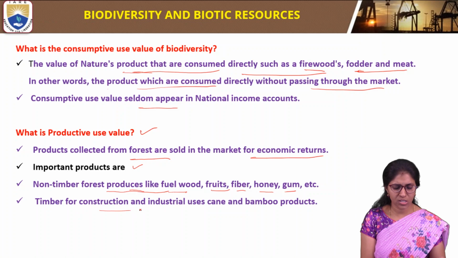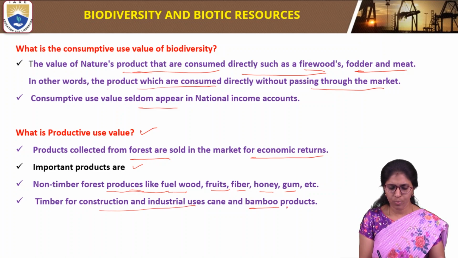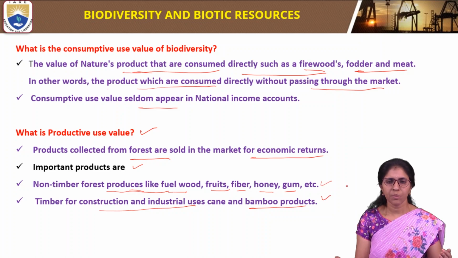Then there is timber for construction and industrial uses, and cane and bamboo products. These timber products are used for construction as well as industrial purposes. These products come from the forest, they are collected from nature and sold in the market for economic return, so that value is called productive use value.